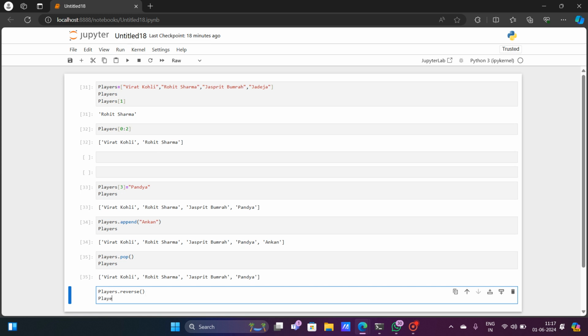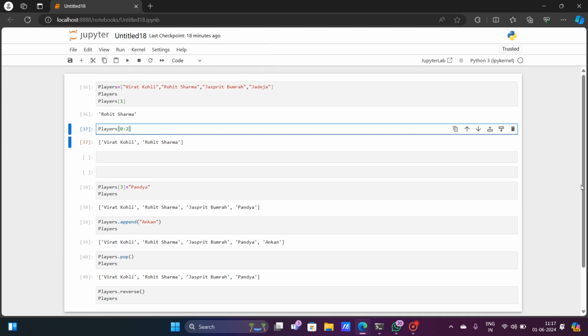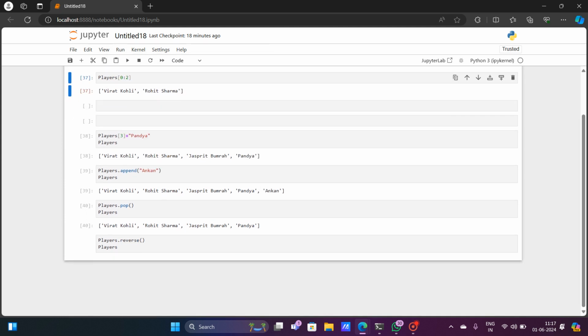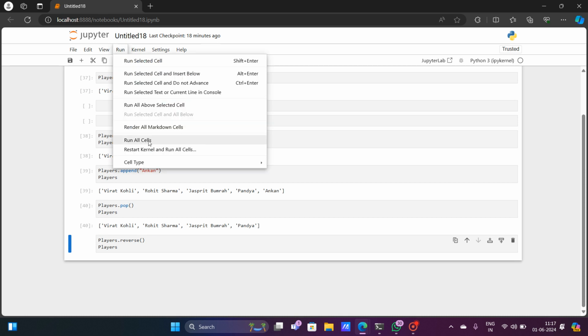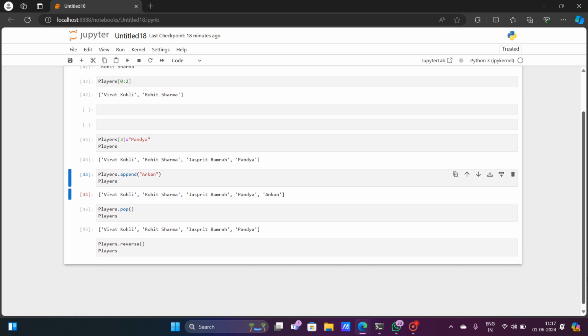And now if we try to give the players code, the name of the variable, and if I run this, you can see what is happening here. So that's how you can reverse the order of the players. If this is not working.